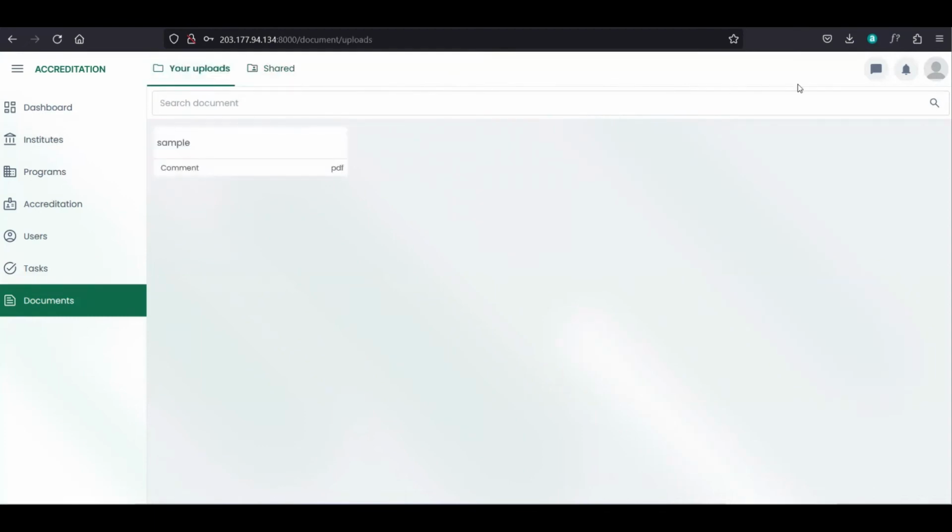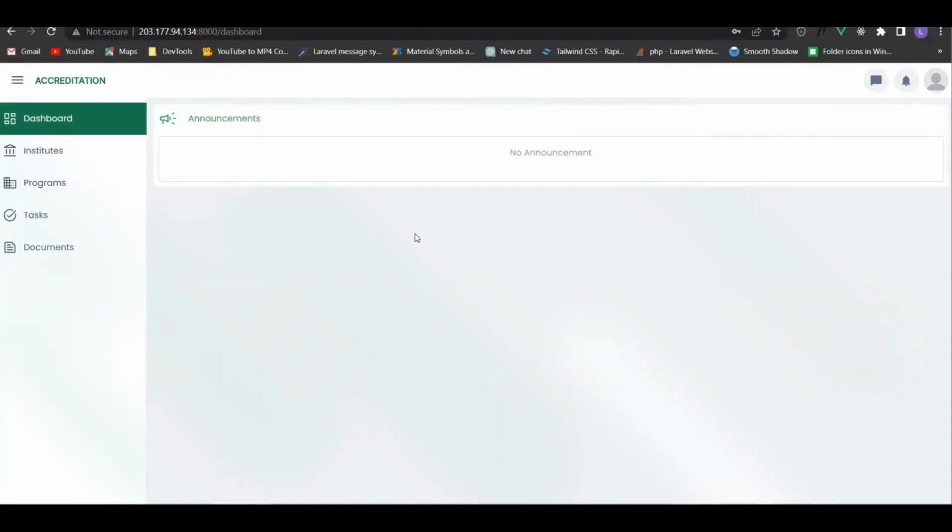So that's it for the admin page. Now, if you are a dean, for example, this authenticated user is a dean. So limited lang iyahang ma-access. Dili siya maka-add og announcement. And then other parts of the dashboard are removed because they are only available for the admin.